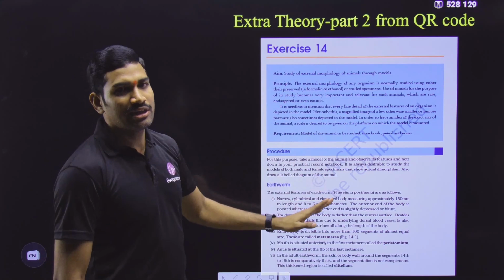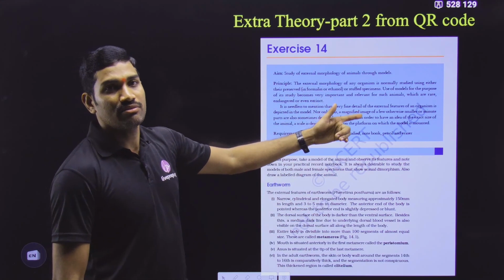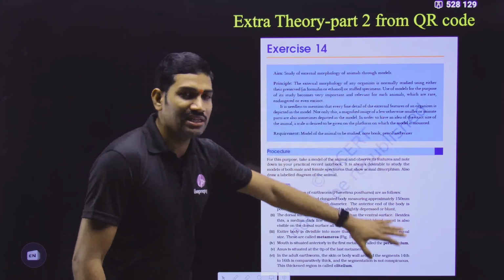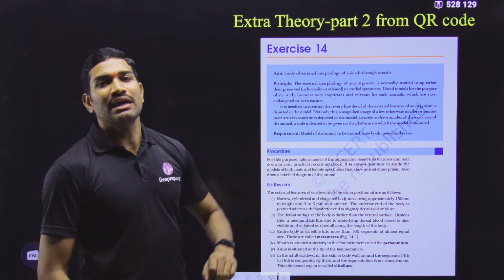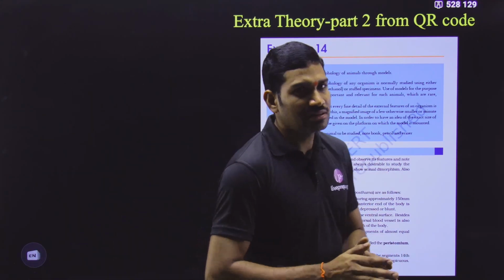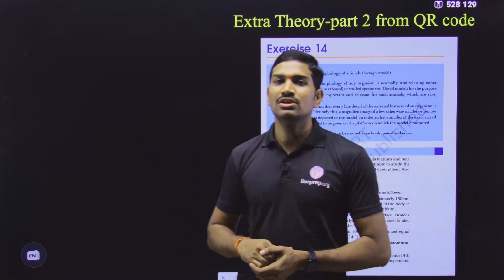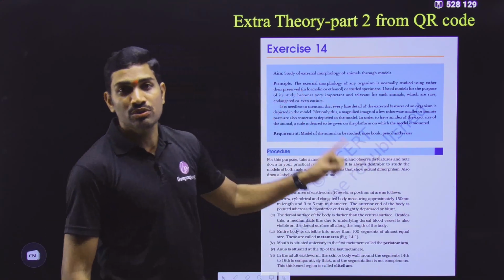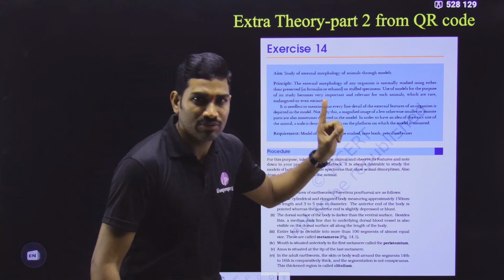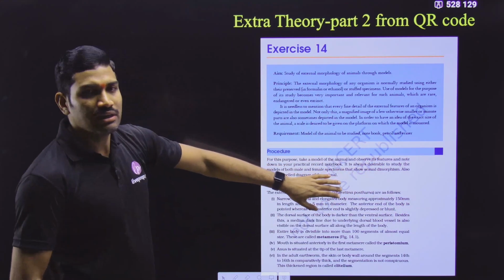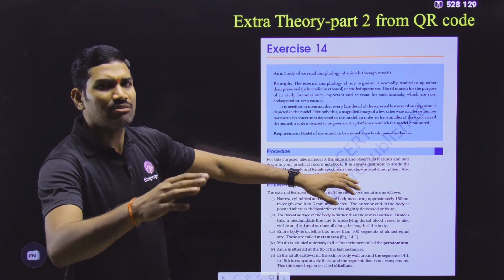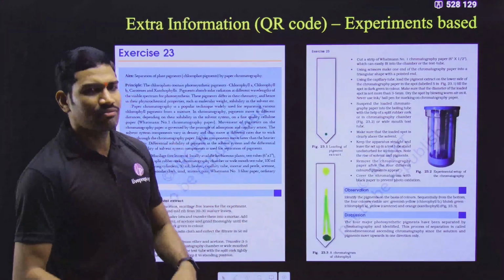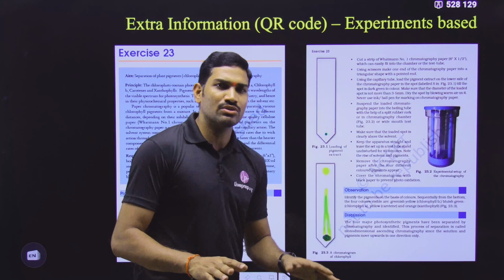In the same Animal Kingdom chapter they have uploaded another PDF, and this is also theory, covering some information regarding different organisms. Since this is also part of the QR code, it is also part of NCERT, and every student should compulsorily go through this information also. Go through all the different PDFs they have given for the QR code content, and whatever videos they have given, go through those also.